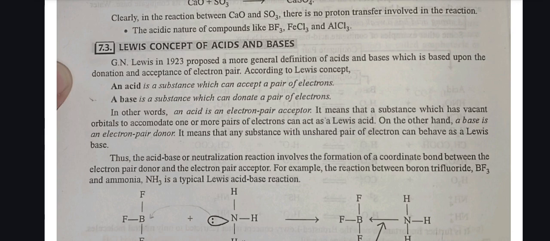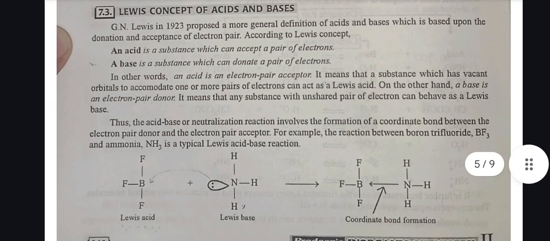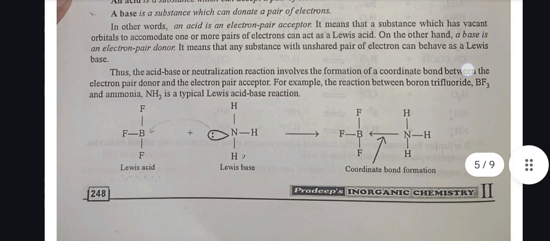In other words, an acid is an electron pair acceptor. It means that a substance which has the vacant orbital to accommodate one or more pairs of electrons can act as a Lewis acid. On the other hand, a base is an electron pair donor. It means a substance with an unshared pair of electrons can behave as a Lewis base. Thus, the acid-base or neutralization reaction involves the formation of coordinate bonds between the electron pair donor and electron pair acceptor. For example, the reaction between boron trifluoride and ammonia, NH3, is a typical Lewis acid-base reaction.